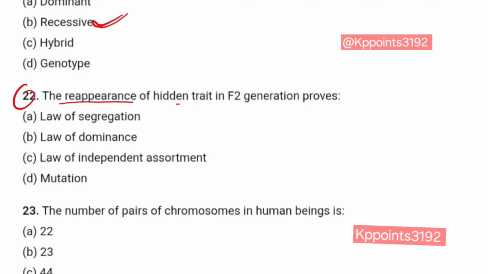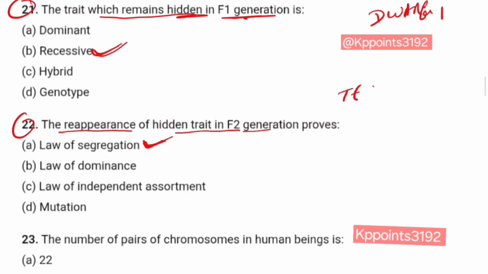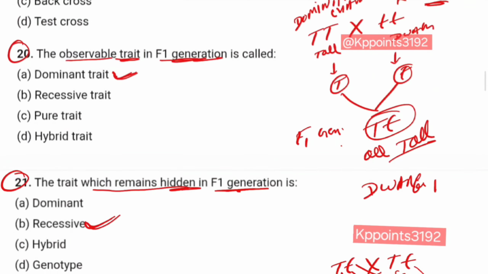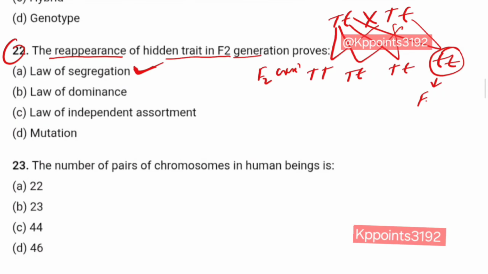Question number 22. The reappearance of a hidden trait in F2 generation proves the law of segregation? Yes. Now how? This is F1 generation, and selfing of F1 generation gives capital T capital T, capital T small t, and small t small t. And the recessive character reappears in F2 generation. That means gametes are always pure. So the law of segregation means purity of gametes.